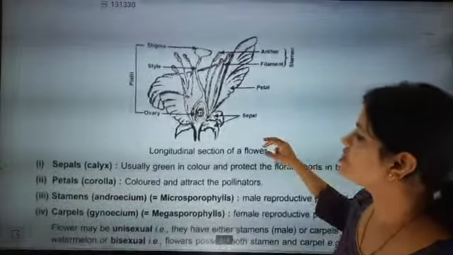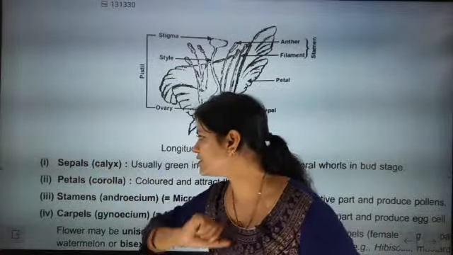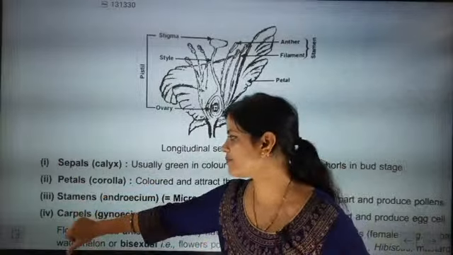Now the four major parts of a flower. Let's see the four major parts of a flower. First is the sepals. Second is the petals, then the stamen and the carpel.